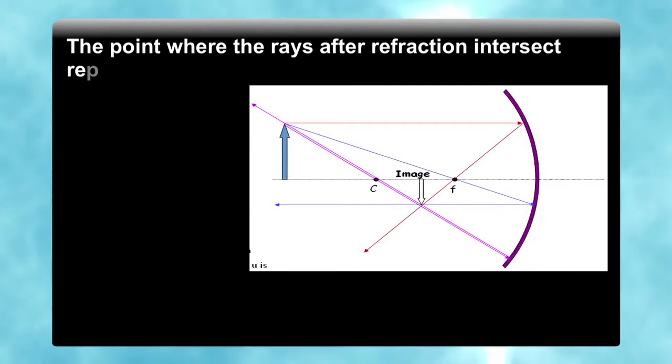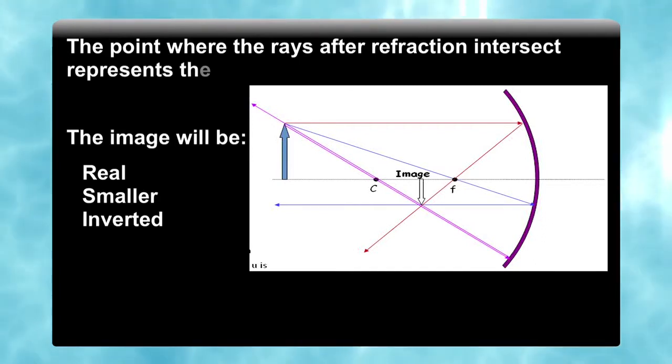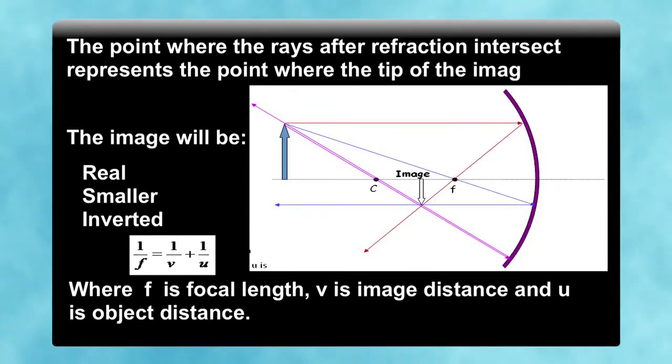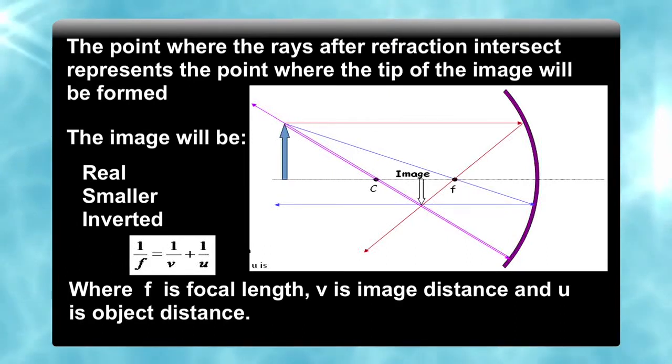The object has been shown in the figure and the point from the tip of the object is travelling through the center of curvature. When it travels through the center of curvature, it retraces its path. So, the same path will be followed by the light ray when it passes through the center of curvature.